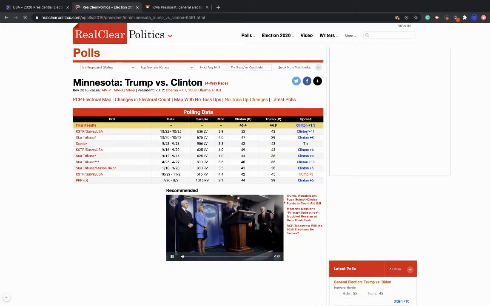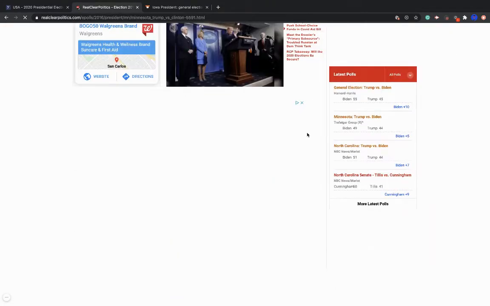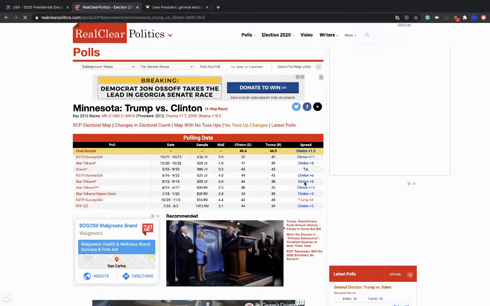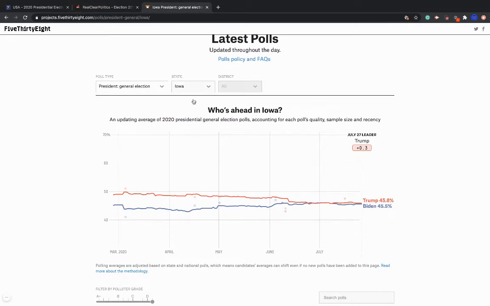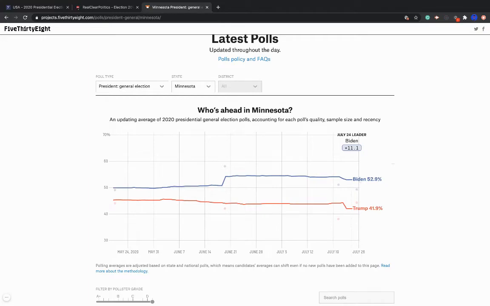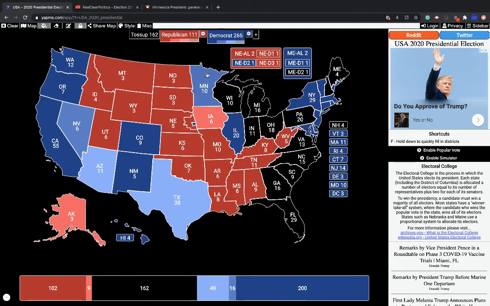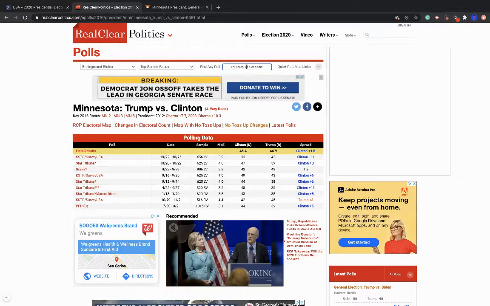So Minnesota. On average they had her ahead. Why does it not show the little graph thing? Okay. They overestimated her here by 3%, basically something like that. So we subtract 3% from the Biden tally, and it'll still barely slip into the likely margin. Could be lean, kind of using this aggregate. I didn't do the math up to the number, so I'm going to put it as likely, but it could be lean. I'm probably doing the math wrong.